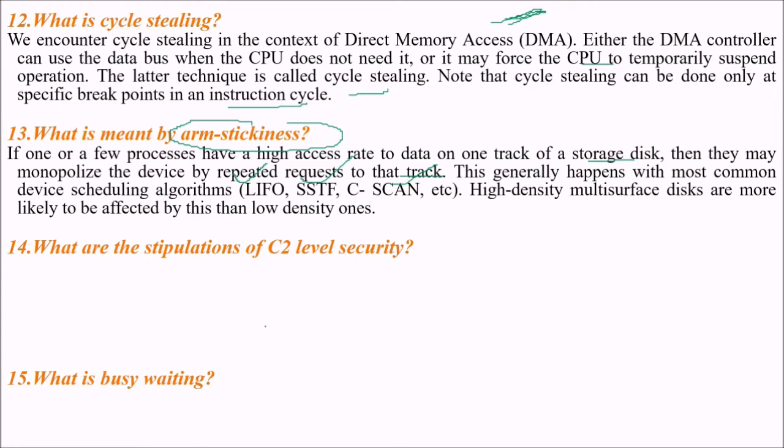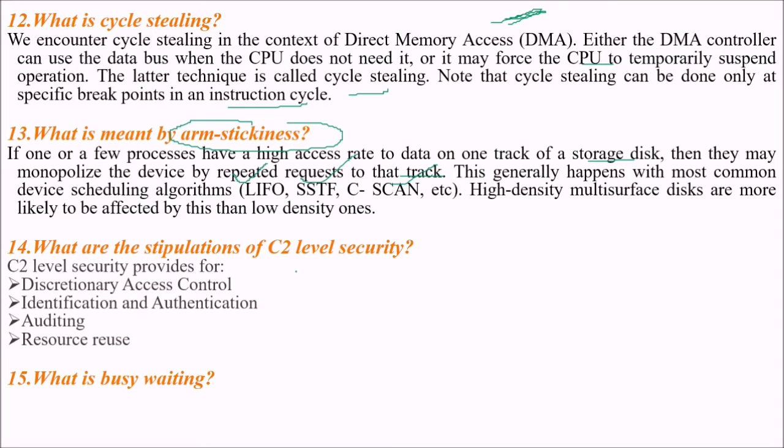What are the stipulations of C2 level security? C2 level security provides for discretionary access control, identification and authentication, auditing, and resource reuse.